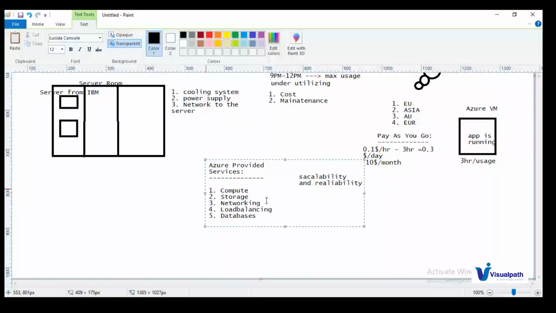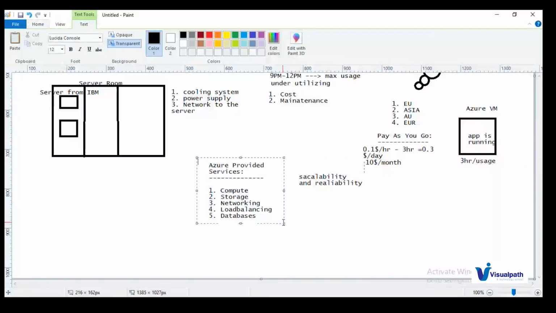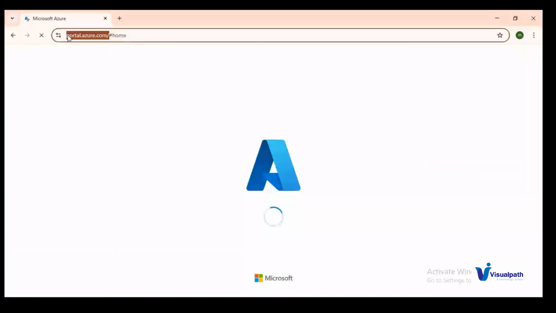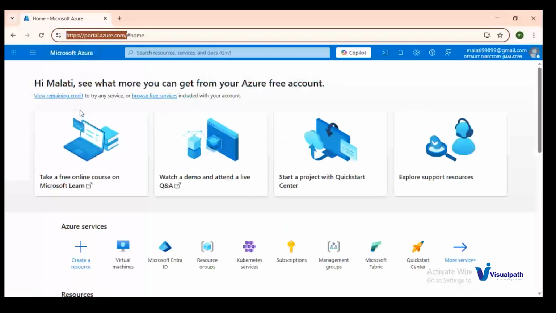So this is how they provide services. I'll quickly show you from the Azure portal how all the categories look. Going back to my Azure portal, the URL is portal.azure.com. I'll tell you how to create a free trial account and how to upgrade your account when the actual tasks start. So this is how the Azure portal UI page looks once you are logged in.